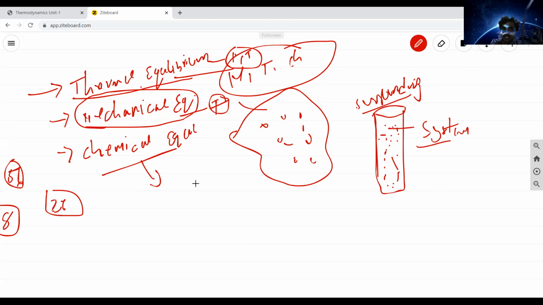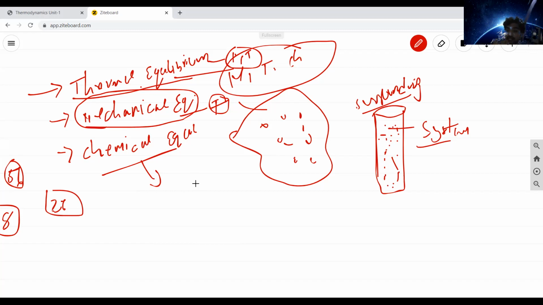So thermal equilibrium means that pressure and temperature do not change, and the system comes to an equilibrium position. Mechanical means the forces do not change with respect to time, so that system is called a mechanical equilibrium system.